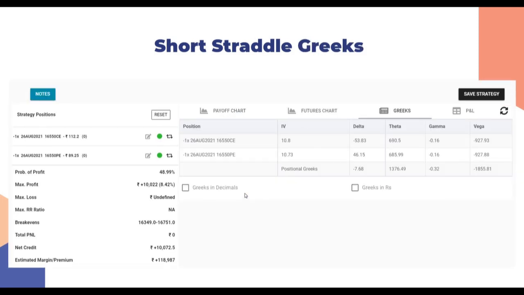These are the Greeks of a short straddle. Obviously, the position is delta neutral. Now, theta is higher as compared to a short strangle position. So we have a daily theta burn which is more than that of any short strangle which we might have chosen. Obviously, we are short gamma and short vega.